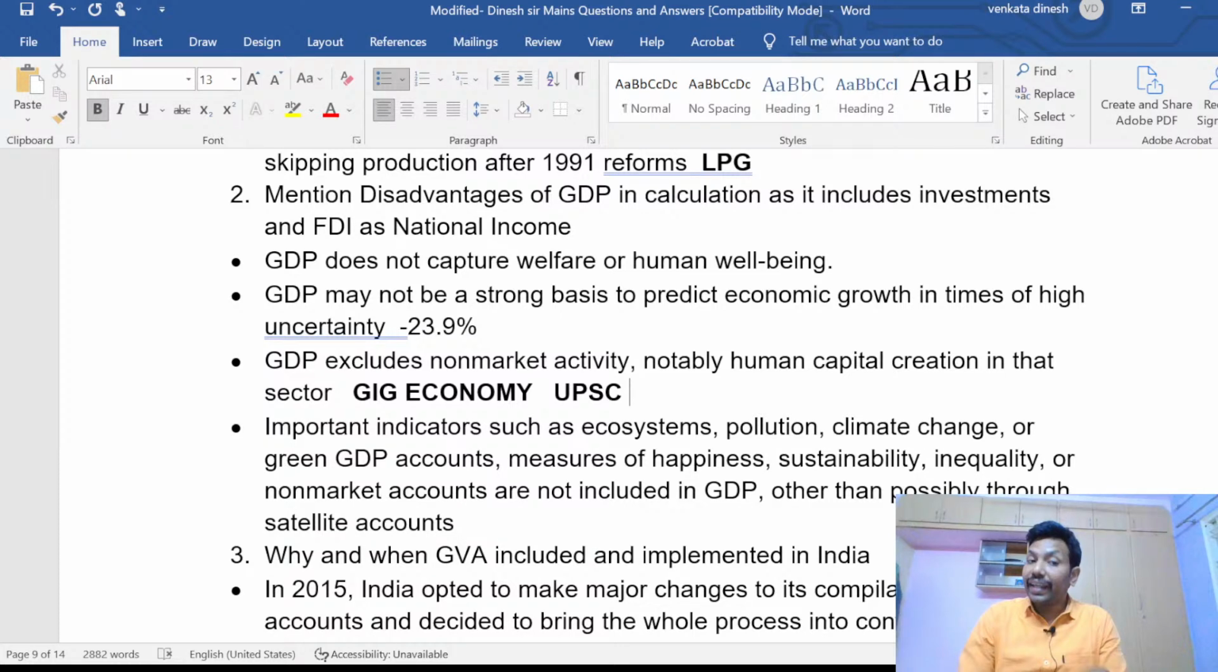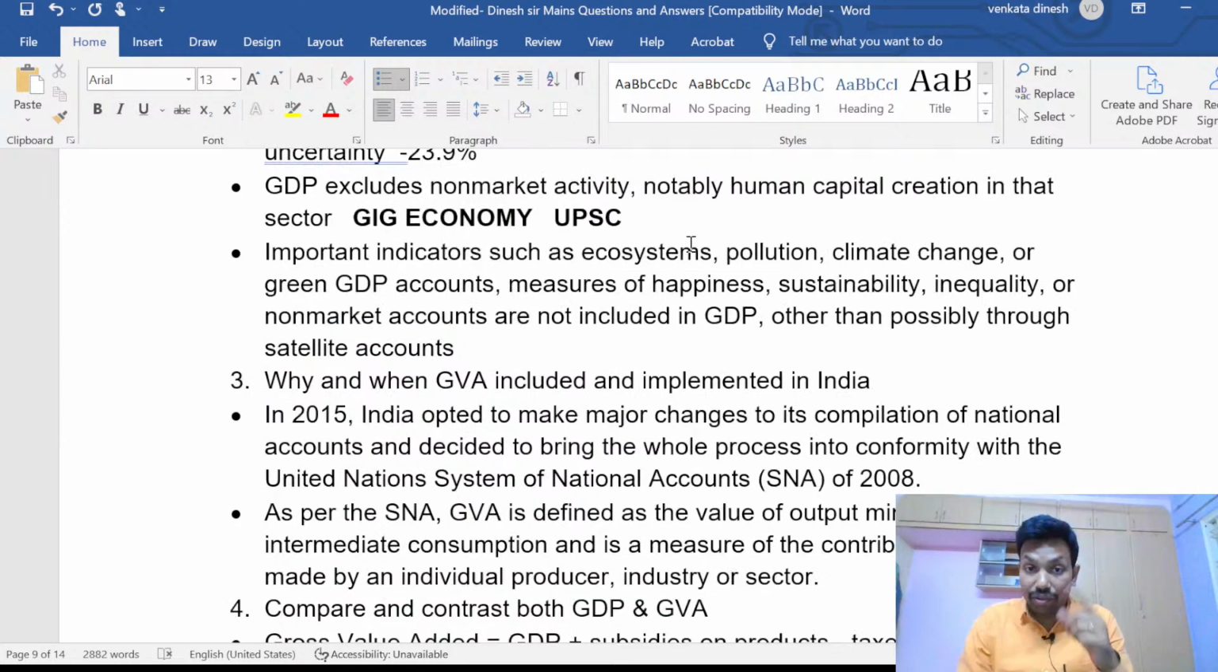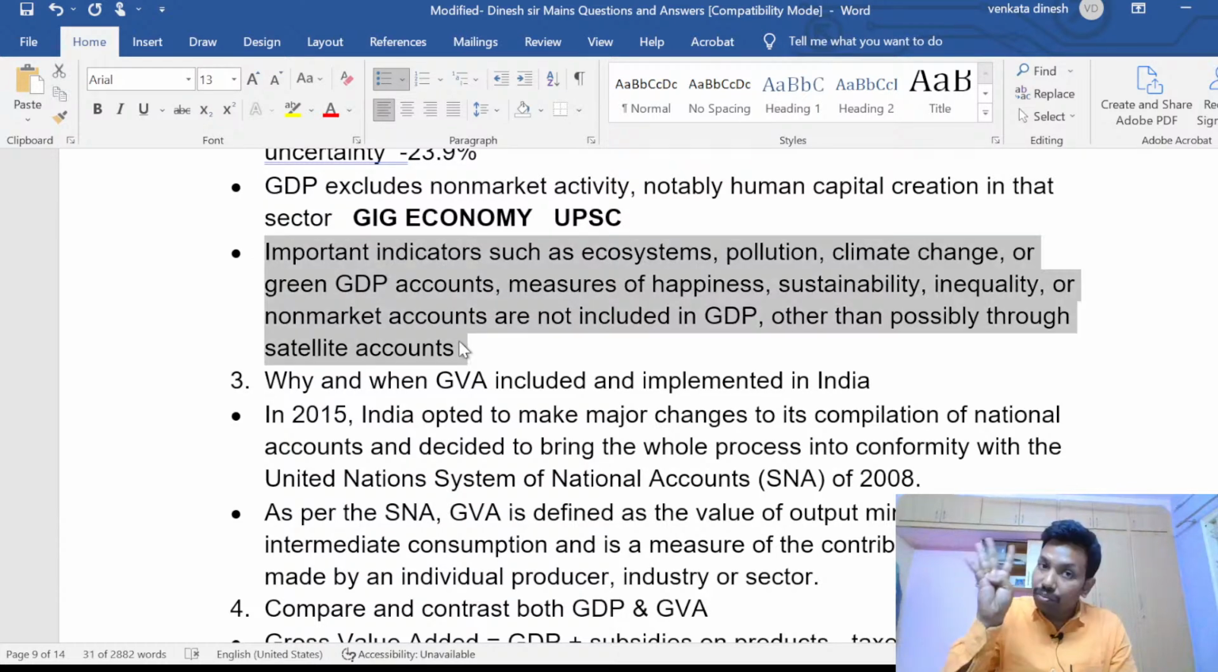Next, important indicators such as ecosystems, pollution, climate change. Everyone in economy talks about monetary policy, fiscal policy, growth, national income, GDP, GNP. But when you talk about certain concepts beyond economy and relate to agricultural or environmental concepts in economy, then you can be successful in writing answers. So at least one point in economy answers in terms of resources, allocation of resources, or environment will give you good marks.